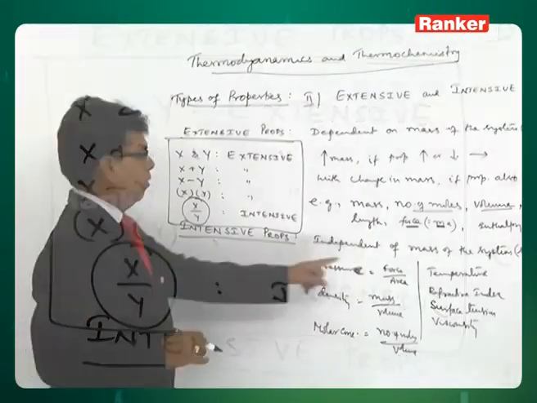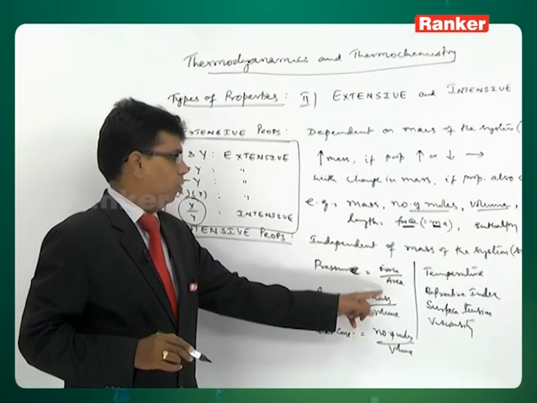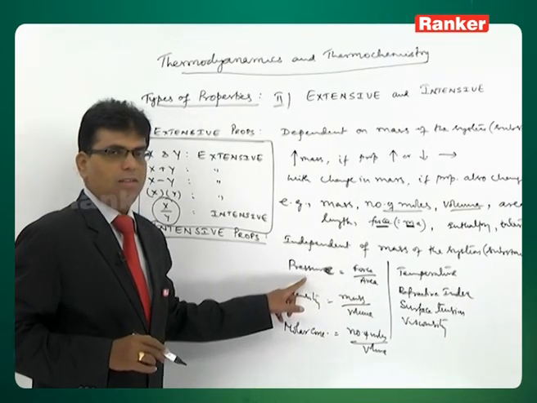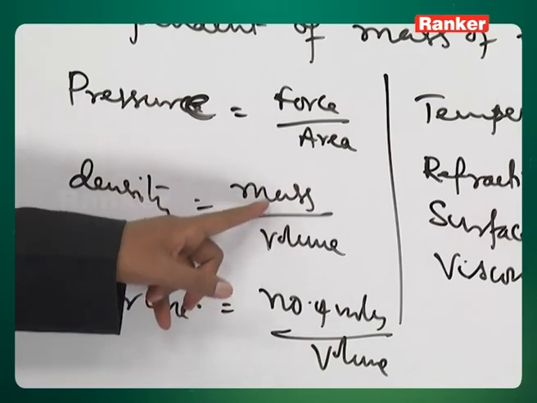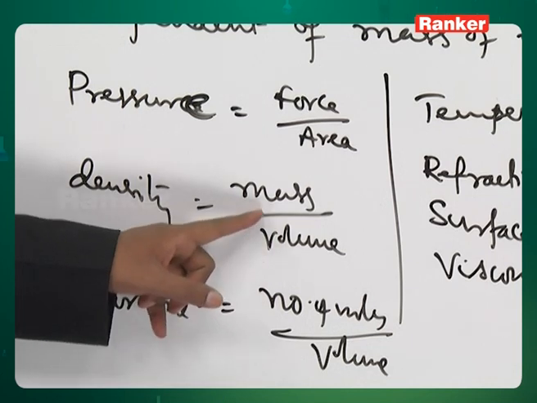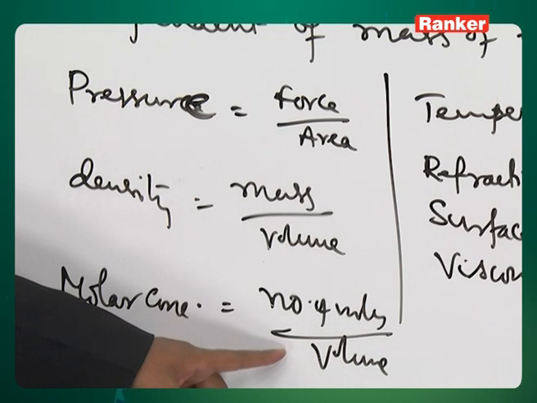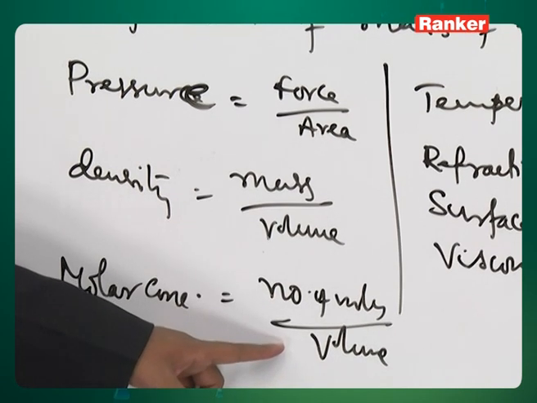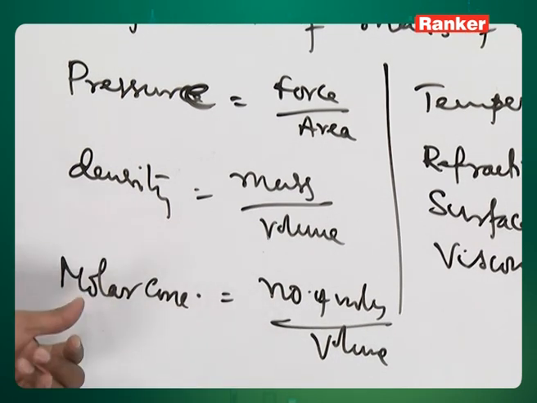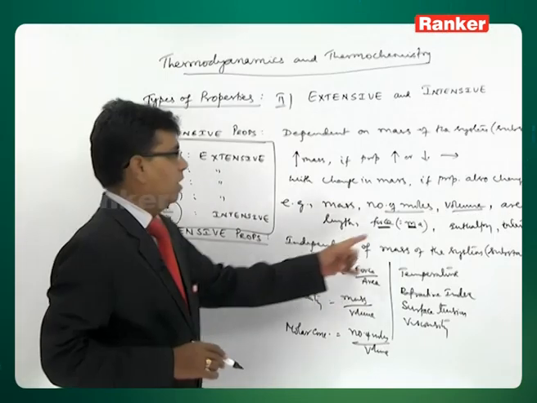As you can see, force and area are extensive, but the ratio pressure is intensive. Mass and volume are extensive, but the ratio density is intensive. Number of moles and volume are extensive, but number of moles by volume, molar concentration, is intensive.